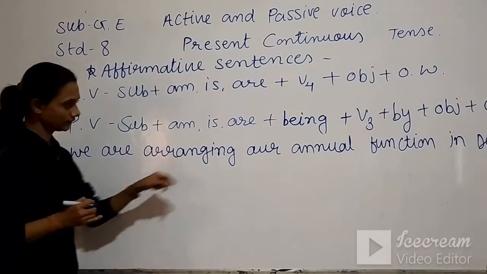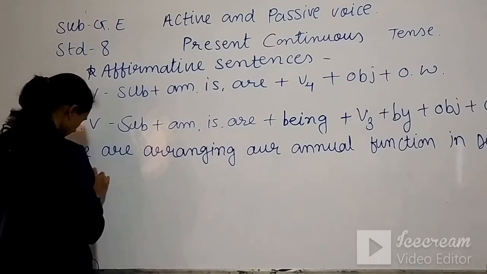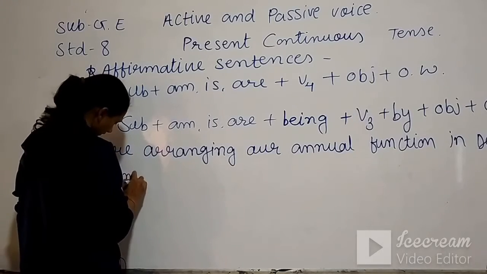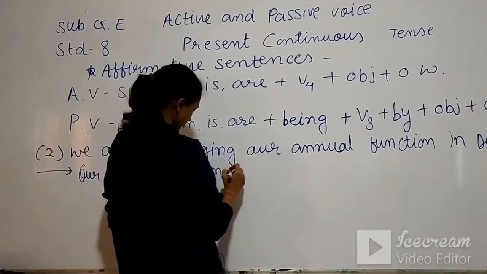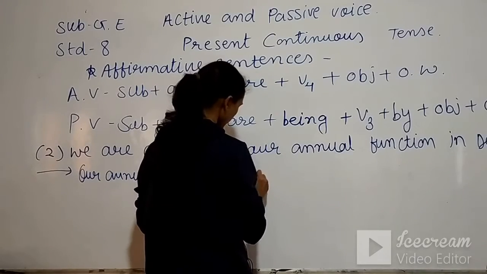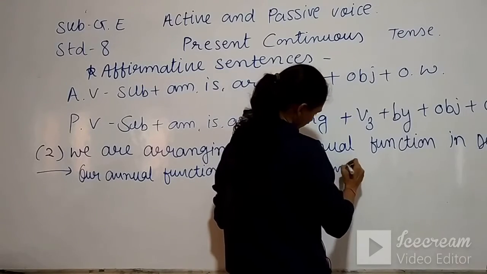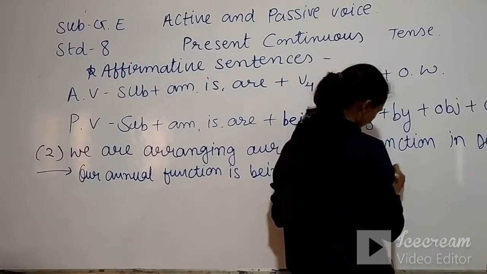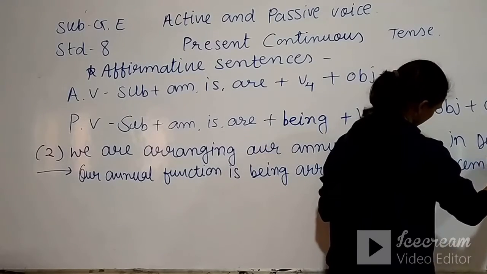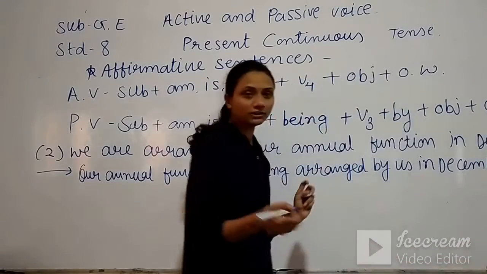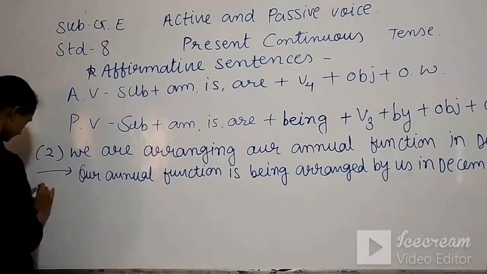Now we will convert. Our annual function will come first. Our annual function is being arranged by us in December. The most important part is this, being arranged. Okay. Number 3.